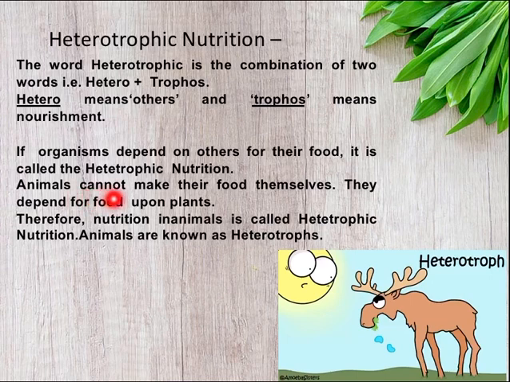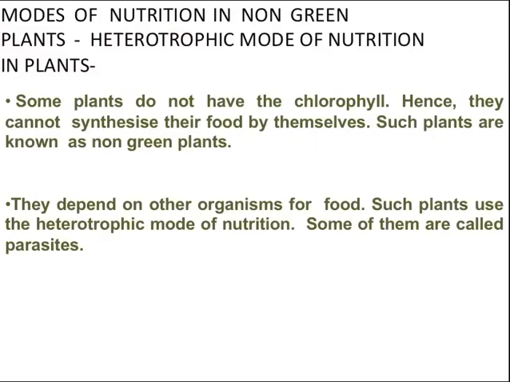Animals cannot make their food by themselves, so they depend upon plants for their food. Therefore, nutrition in animals is called heterotrophic nutrition, and those animals which depend upon plants for their food are known as heterotrophs. Now, modes of nutrition in non-green plants, that is, the heterotrophic mode of nutrition in plants.